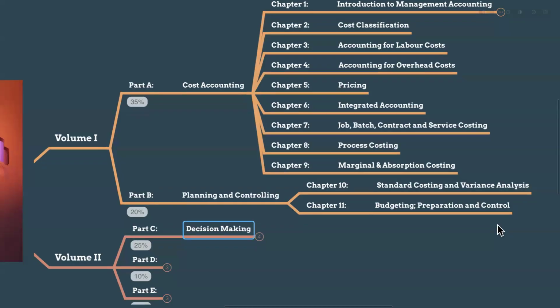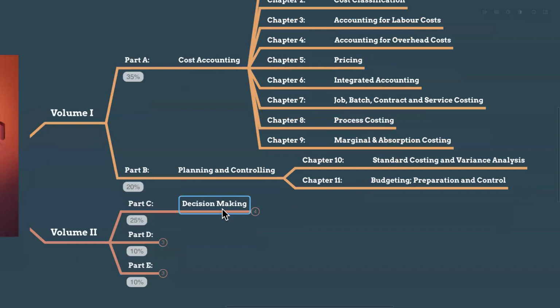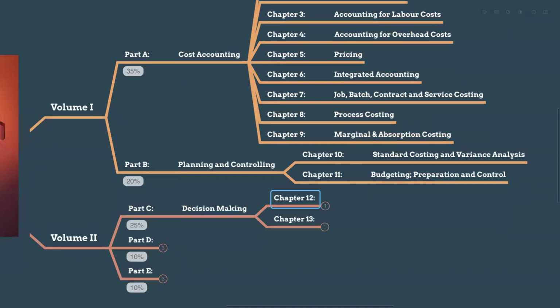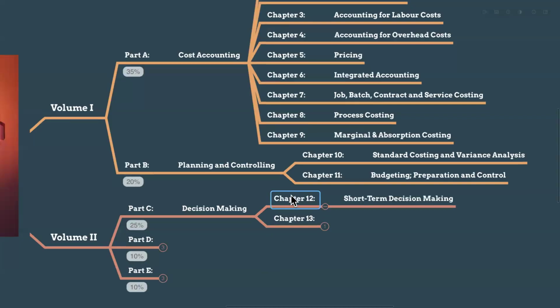And part C is all about decision making. So here we have 25% of the syllabus. Here chapter 12 and chapter 13 are involved. For chapter 12, short-term decision making, right? Here we will discuss and we will have some sort of questions in relevant costings and make or buy decisions like that. And chapter 13 is all about long-term decision making. We will see what kind of theories and knowledge base is available there. So it contains 25% of your syllabus.